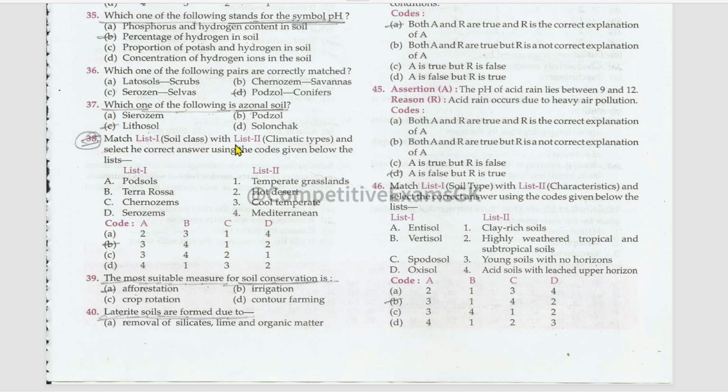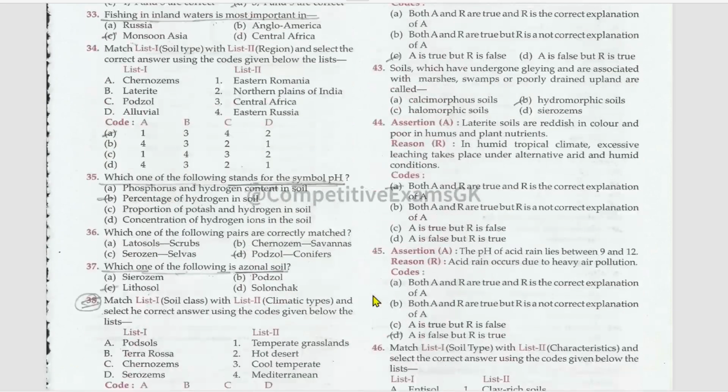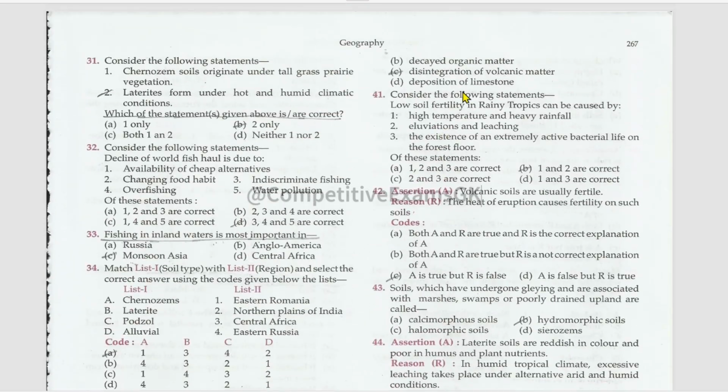Another matching, list 1 soil types and list 2 the climatic types. Podsols, cool temperate; terra rossa, Mediterranean; chernozems, temperate grasslands; xerosols, hot deserts. The most suitable measure of soil conservation is afforestation. Laterite soils are formed due to disintegration of volcanic matter. Consider the following statements.